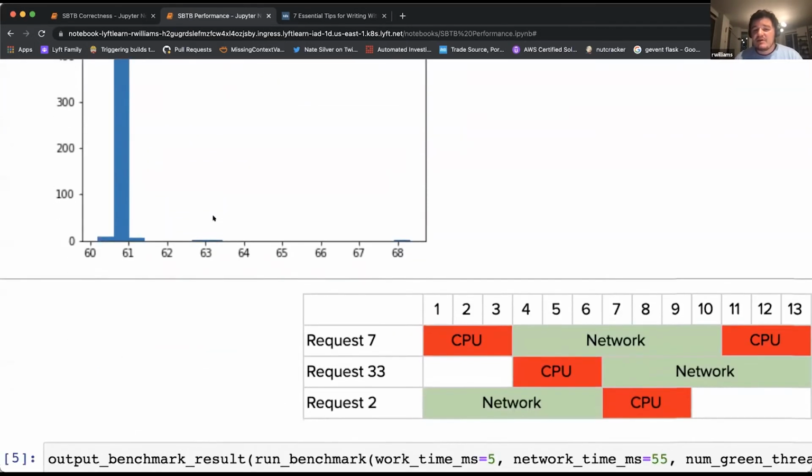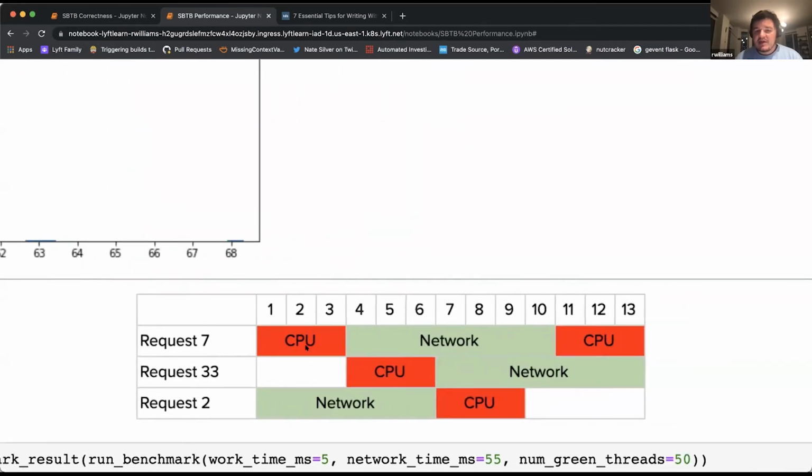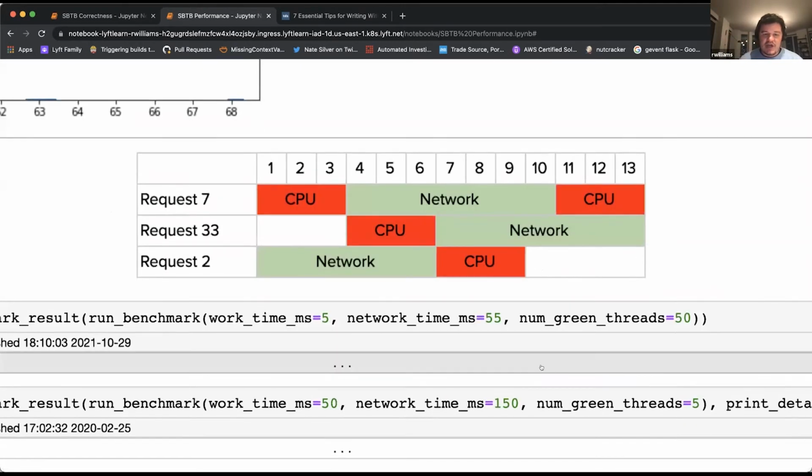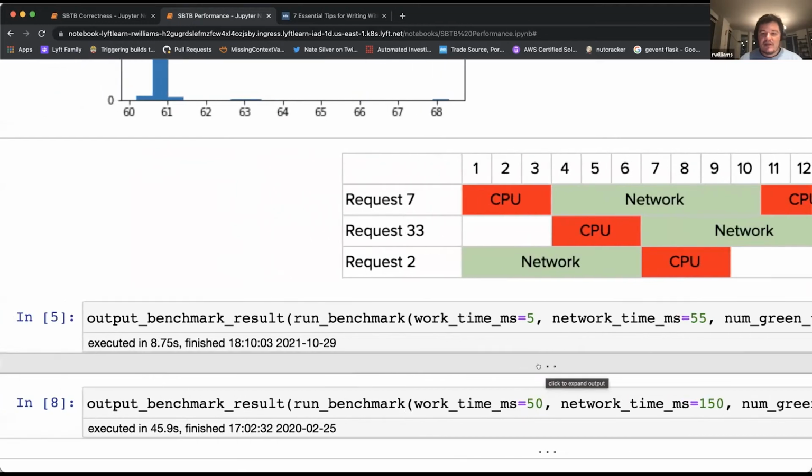Let's think about what's happening here. What's effectively happening is that request 7 is doing some CPU work and going to the network. But then when it goes to the network, request 33 comes in and it uses the CPU. And then when it goes to the network, request 2 comes in. And by the time request 7 is done, it's ready to execute. And so this will be my next question to the chat. Feel free to add some thoughts in here.